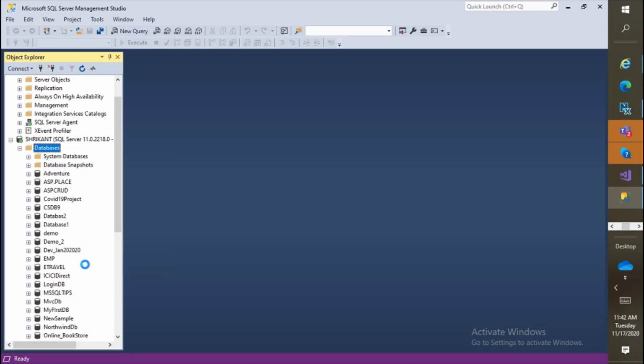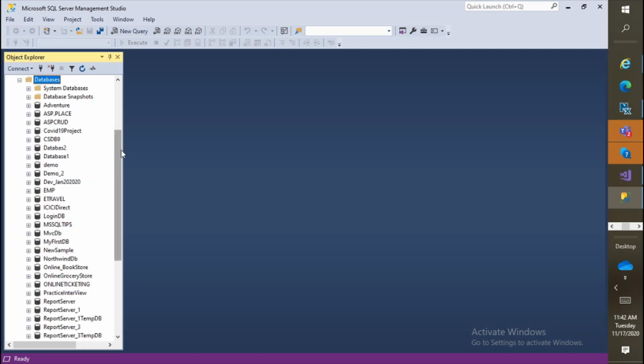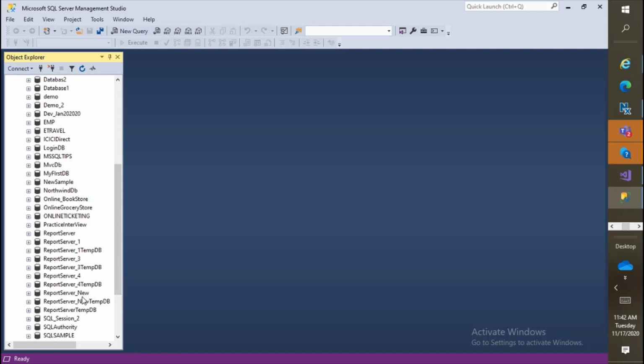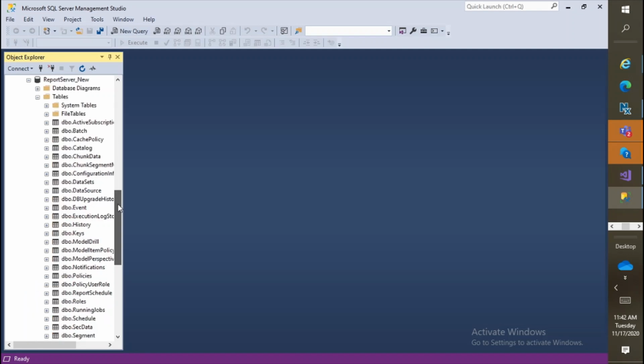Refresh it. Okay, done. Once it gets refreshed, we'll go down and check for the new DB, the report server new and report server new underscore temp DB. These are the two databases which we have just asked to create and which are just created. If you move to the table section, you will see these tables which are automatically created.